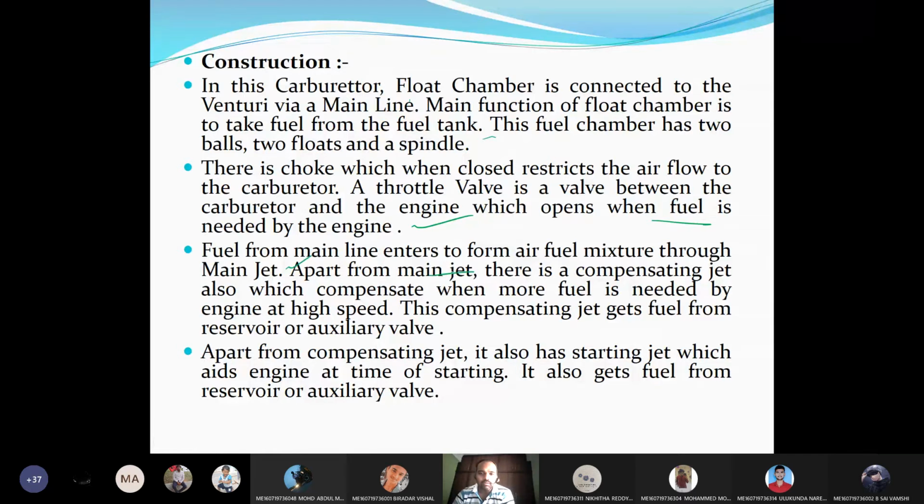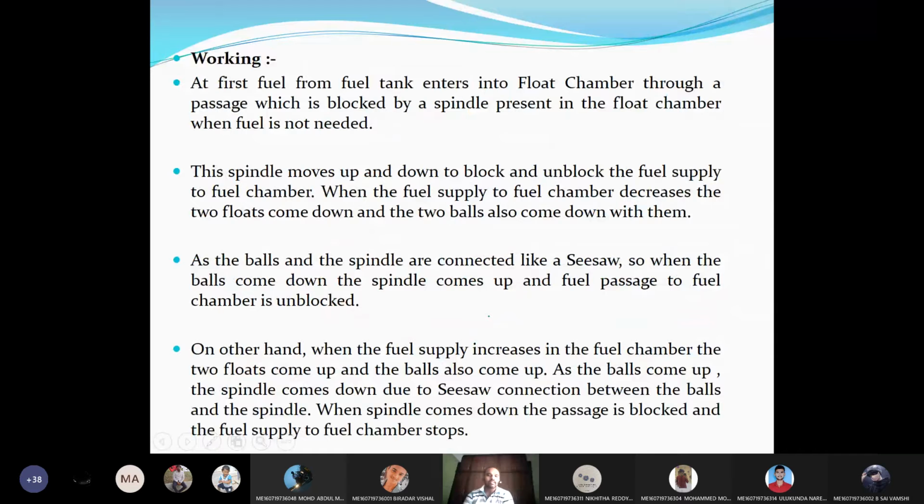Apart from the main jet, we have two jets over here. One is the compensating jet, which compensates when more fuel is needed by the engine under high speed, and this compensating jet gets the fuel from the auxiliary valve. Apart from the compensating jet, it also has a starting jet which aids the engine at the time of starting. It also gets the fuel from the reservoir or auxiliary valve. That is the construction.